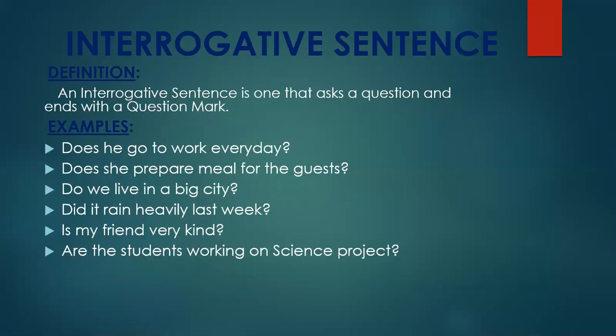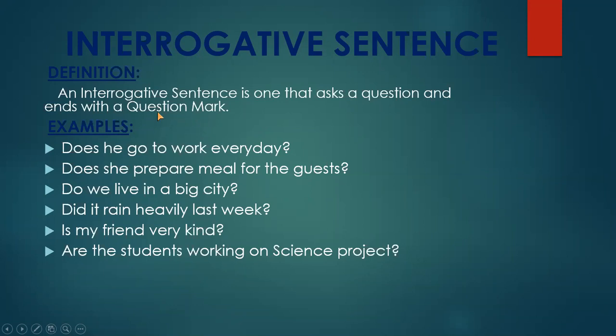Now I come to the third kind of sentence. This is the interrogative sentence. Interrogative means you have done the word interrogation mark before in punctuation, so you can understand the meaning. Interrogation means to ask something. The definition is that an interrogative sentence is one that asks a question and ends with a question mark.